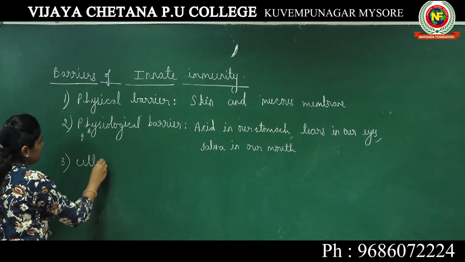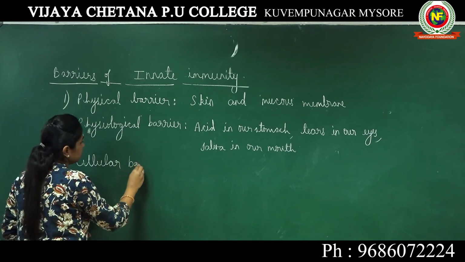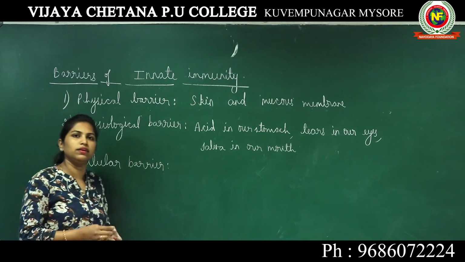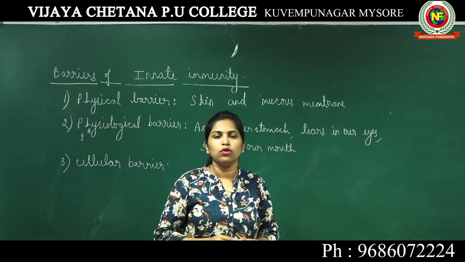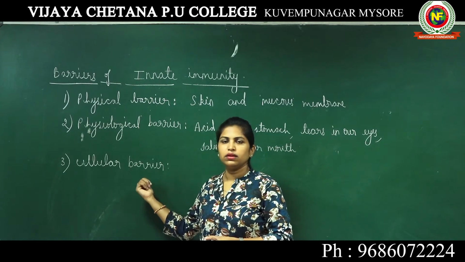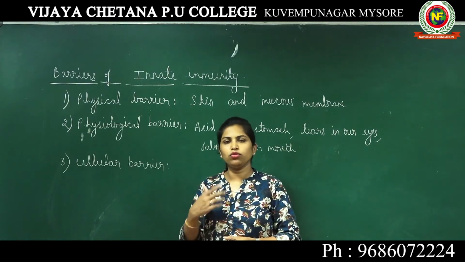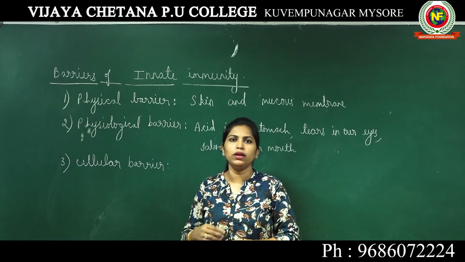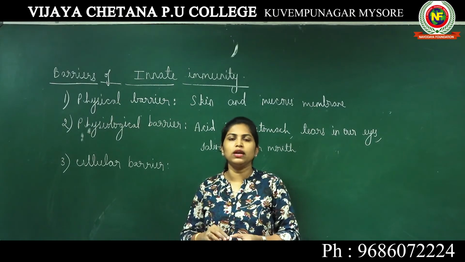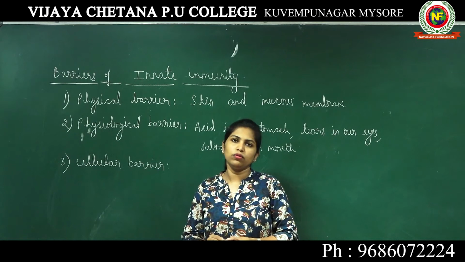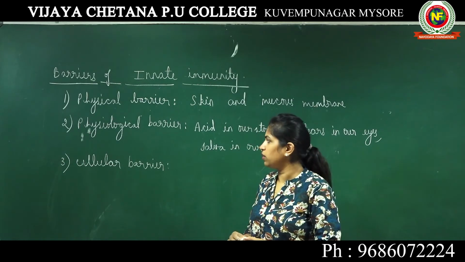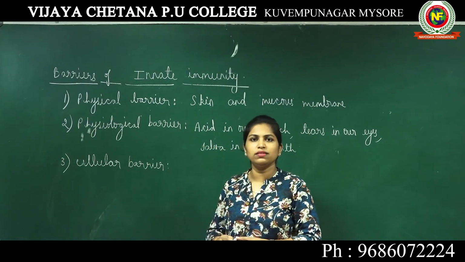The next type of barrier is cellular barrier. The name itself indicates: when a cell of our body acts as a barrier, it is known as cellular barrier. Can you think of any cell present in our body that gives immunity, which is present from the time we were born and till today, and is fighting against any external pathogen? If you can think of a cellular barrier, it would be really nice.